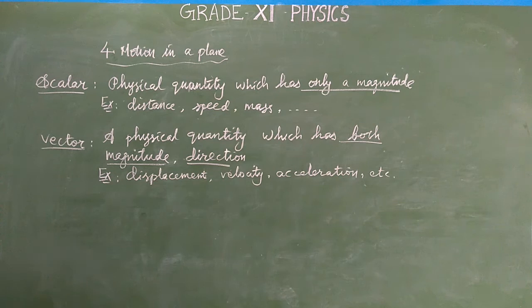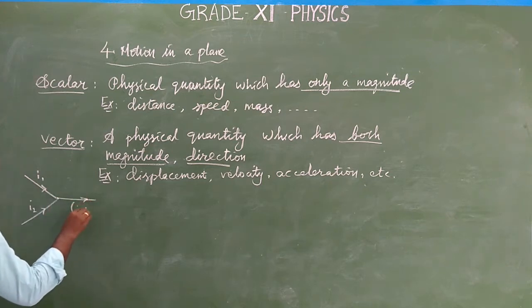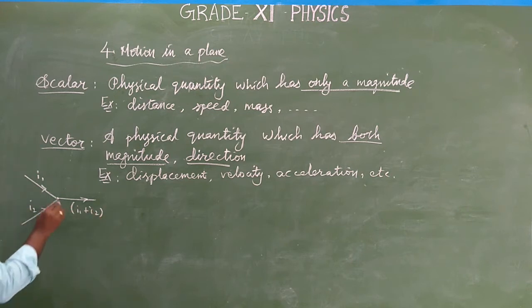We might say current is a vector quantity because current always flows in one direction, but it does not come under vector quantities. See, there is a junction, and the current entering the junction is I1 and I2. Then current leaves the junction. The leaving current is the sum of the entering current.